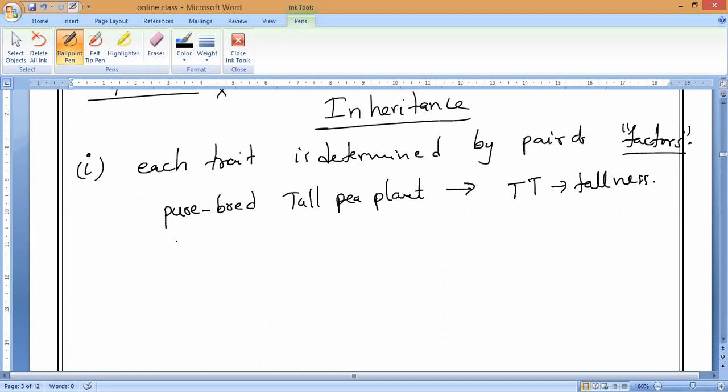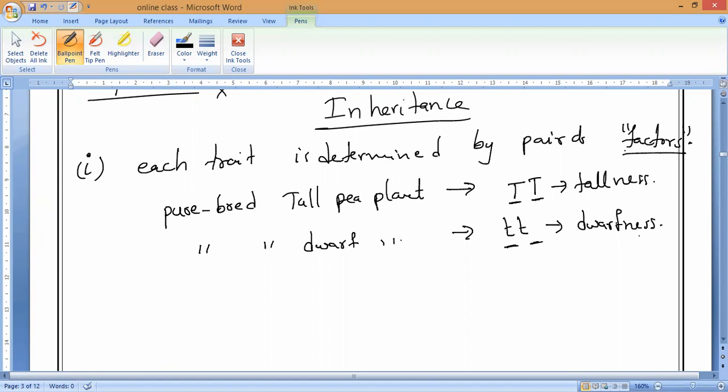Next one, the second one. Pure breed dwarfness, if you take, it has a small tt. That is only dwarfness. So that is what he said, from that only he said that in the F1 parental generation, each trait is always determined by a pair of factors. Capital TT is the tallness, small tt is the dwarfness. That is the first one.